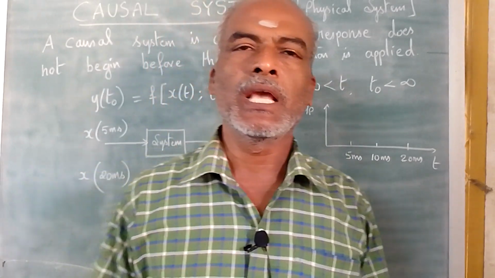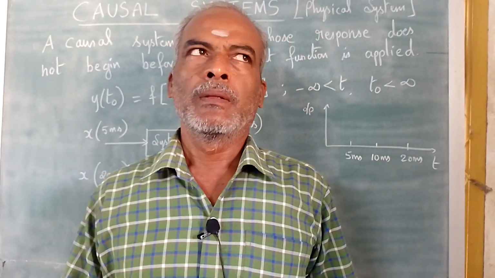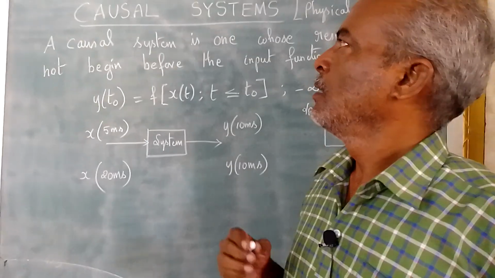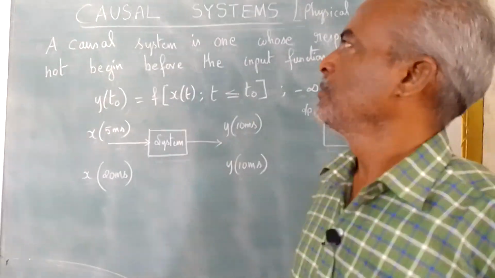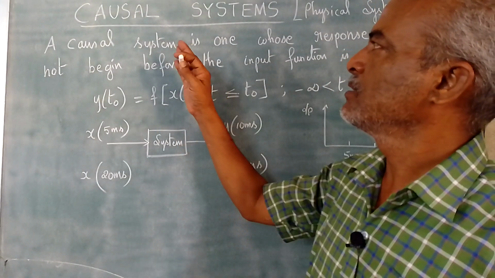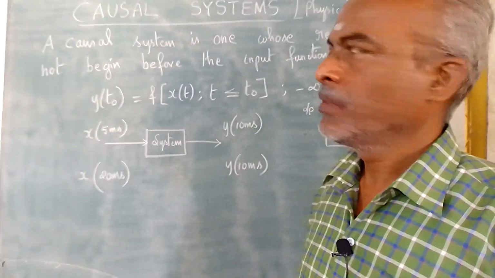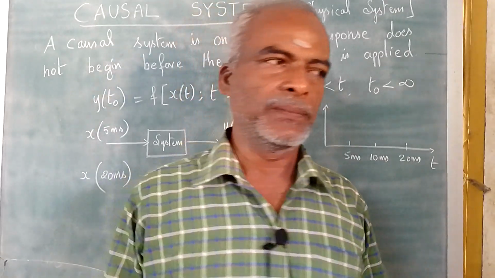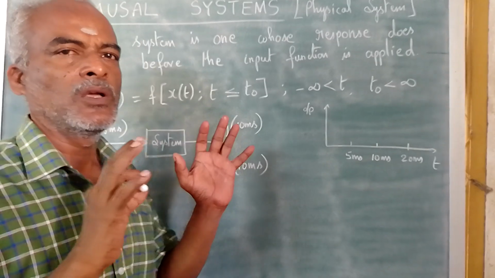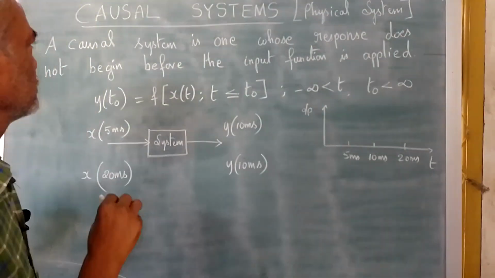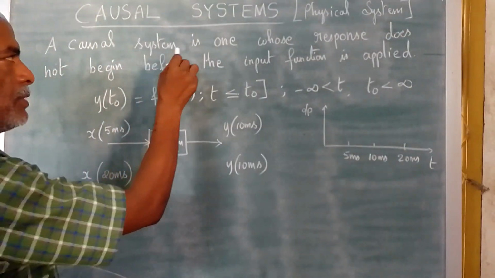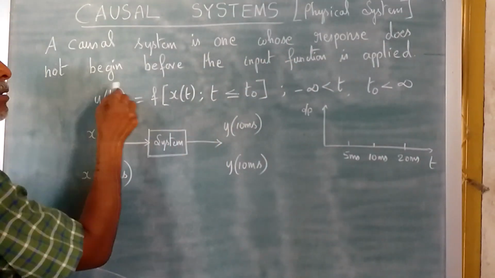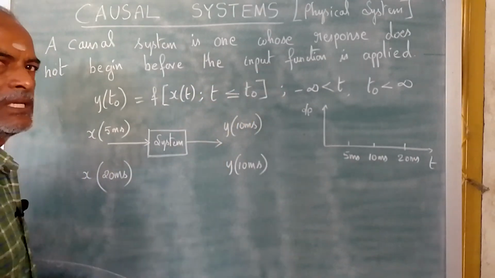Today we are going to see about the basics in communication systems. So the topic is causal systems, otherwise called physical systems, that is, practical systems. So what is a causal system? A causal system is one whose response does not begin before the input function is applied.